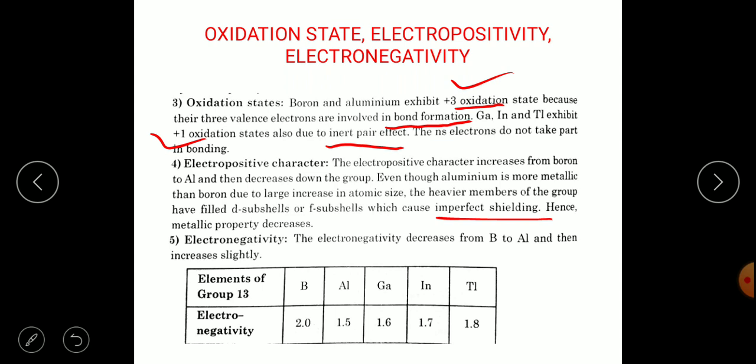And about the electronegativity. The electronegativity also decreases from boron to aluminium and then increases slightly. There will be slight differences. Down the group, usually the electronegativity decreases. So here I have shown some electronegativity values of group 13 elements: 2, 1.5, 1.6, 1.7 and 1.8 for thallium.